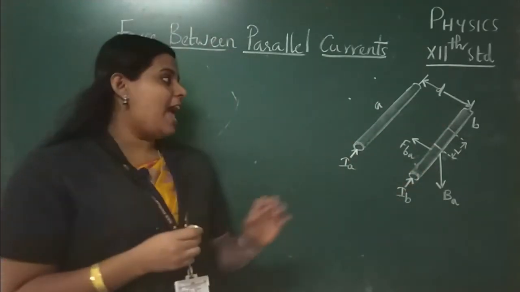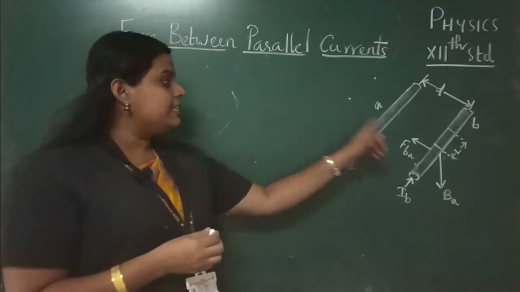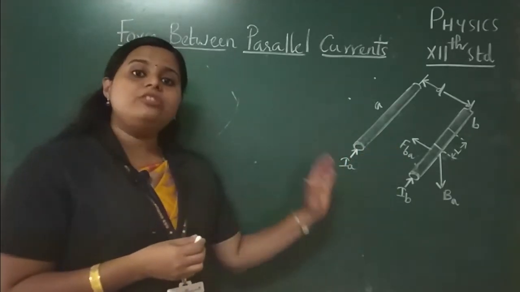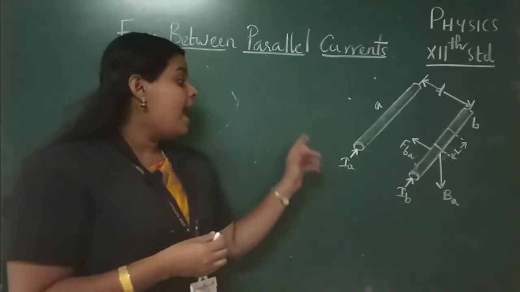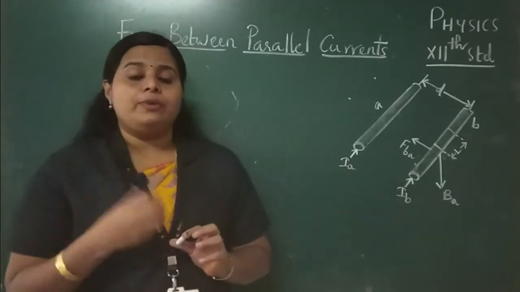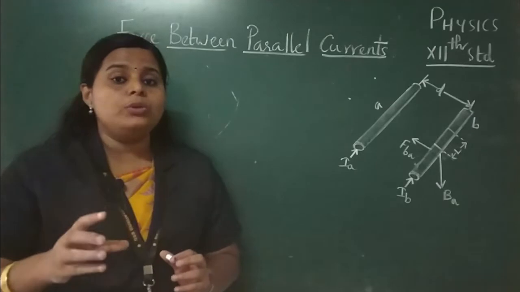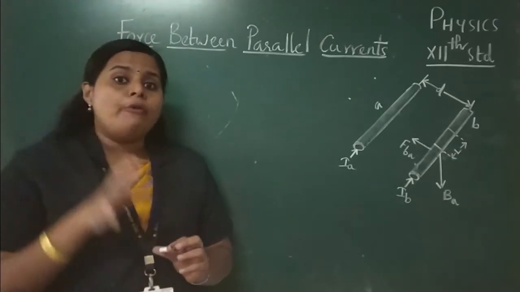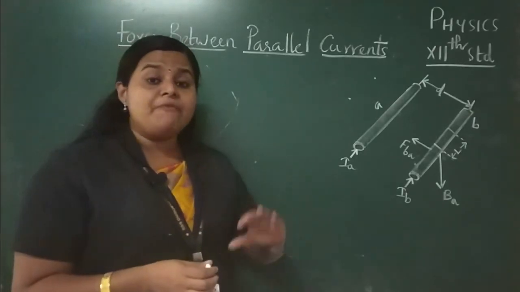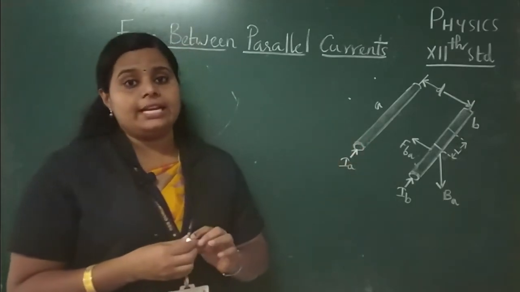So here we have two current carrying conductors, that is A and B respectively, through which the currents, parallel currents IA and IB are flowing. And listen my dear children, we know that current is the source of magnetic field. So of course there will be a magnetic field around these two conductors.